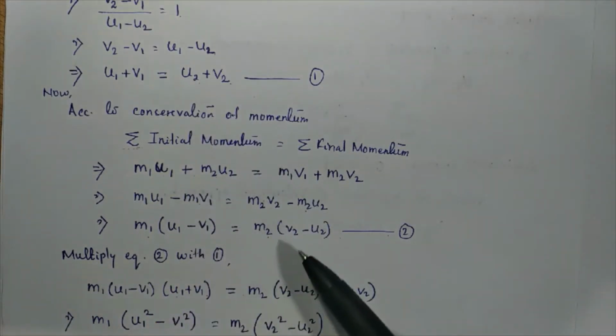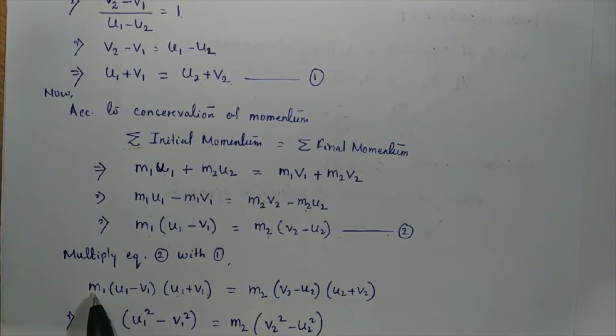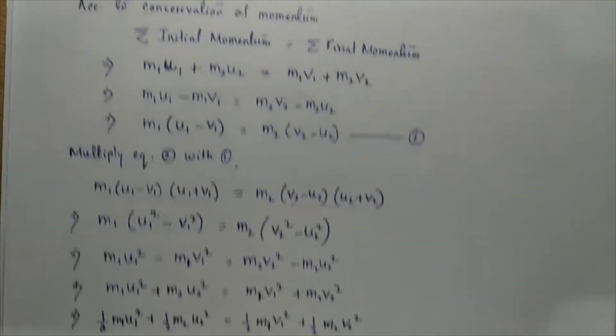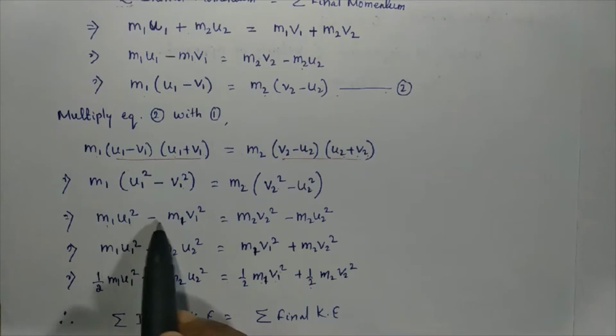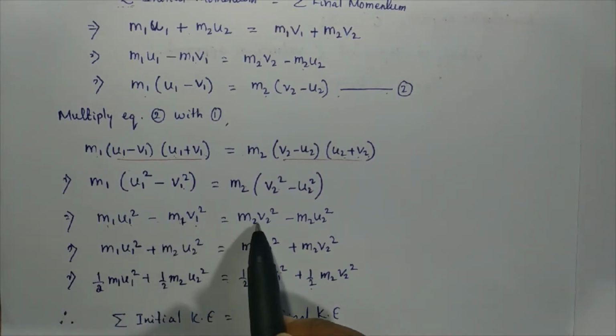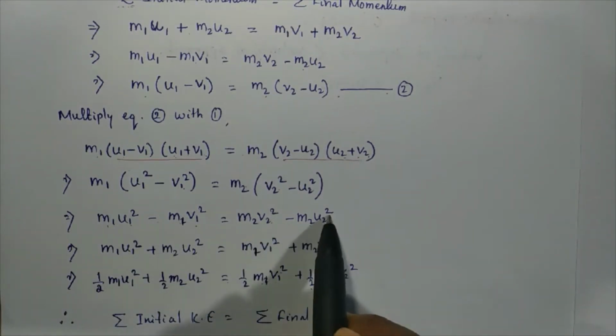So multiply equation 2 with equation 1. It becomes m1 (u1 minus v1) into (u1 plus v1) is equal to m2 (v2 minus u2) into (u2 plus v2). Here we write this expression as m1 into (u1 square minus v1 square) is equal to m2 into (v2 square minus u2 square). Now we open the bracket, and it becomes m1u1 square minus m1v1 square is equal to m2v2 square minus m2u2 square.